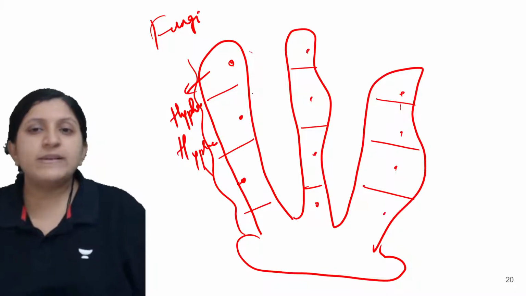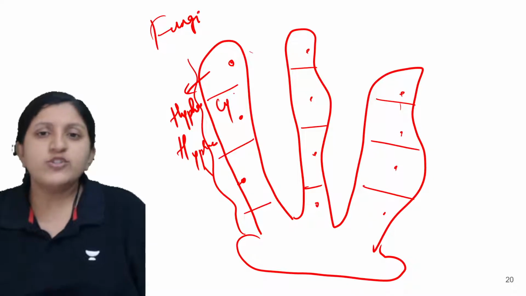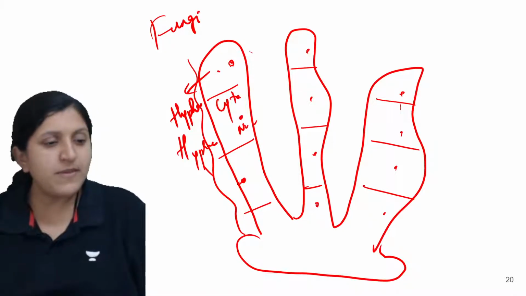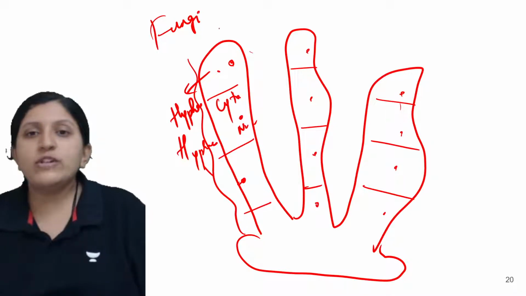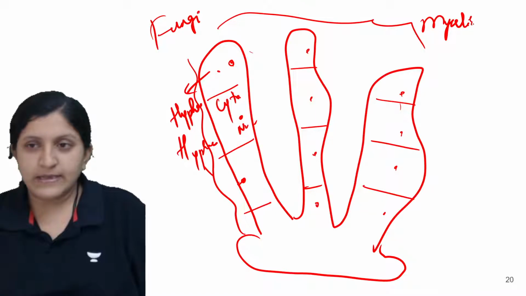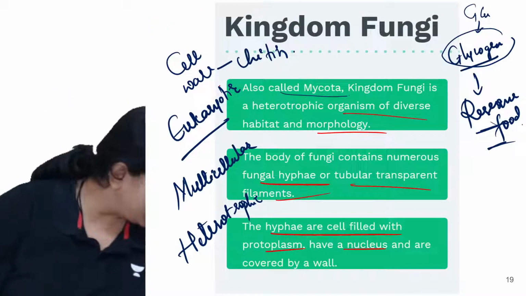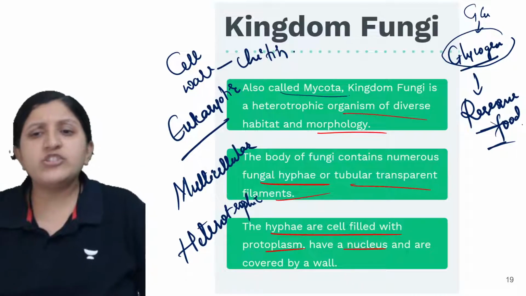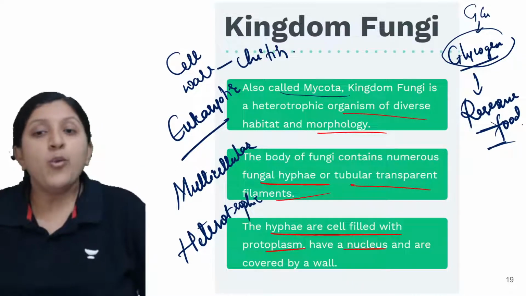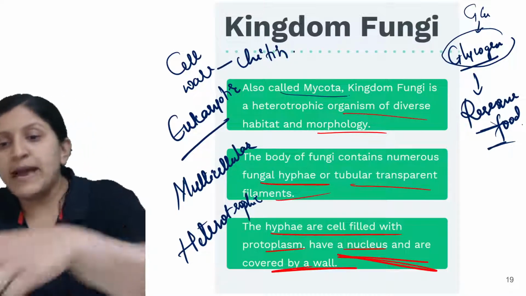All of these are basically having cytoplasm. So these are multicellular, right? They have their own cytoplasm and a nucleus. So here also cytoplasm and a nucleus. Now this whole thing, we can just call a mycelium. All right, so fungi, when we mention, these are basically multicellular organisms which are filled with the protoplasm and have a nucleus and are covered by a wall.